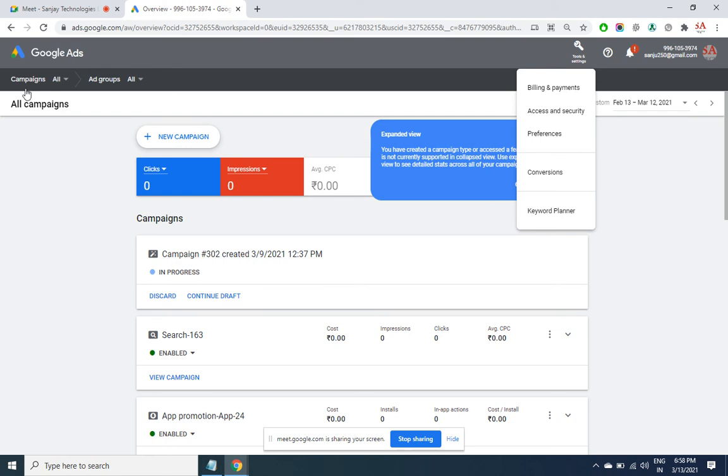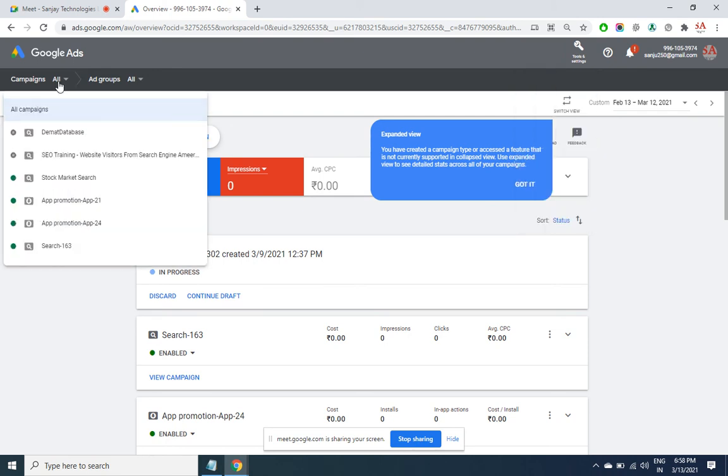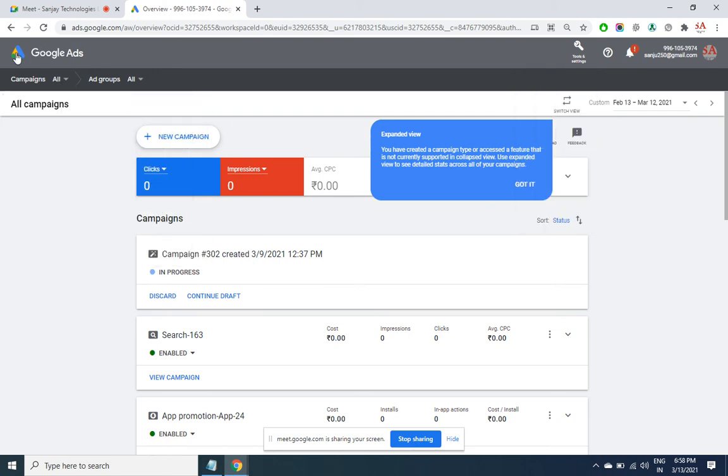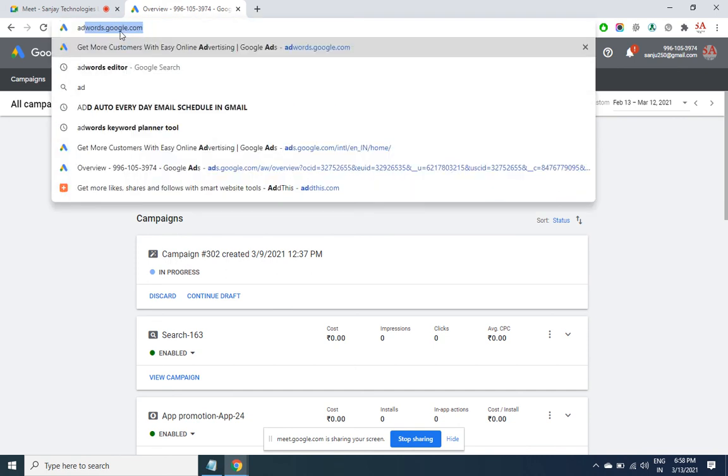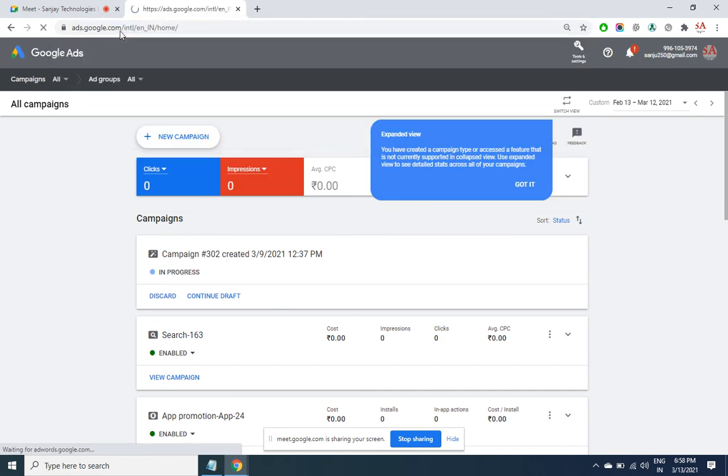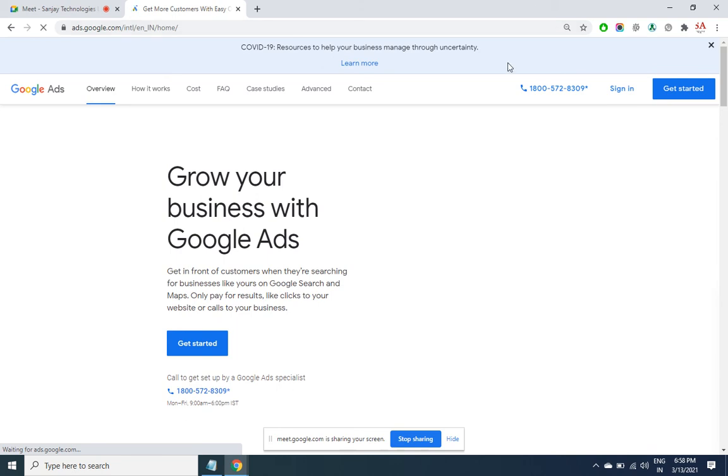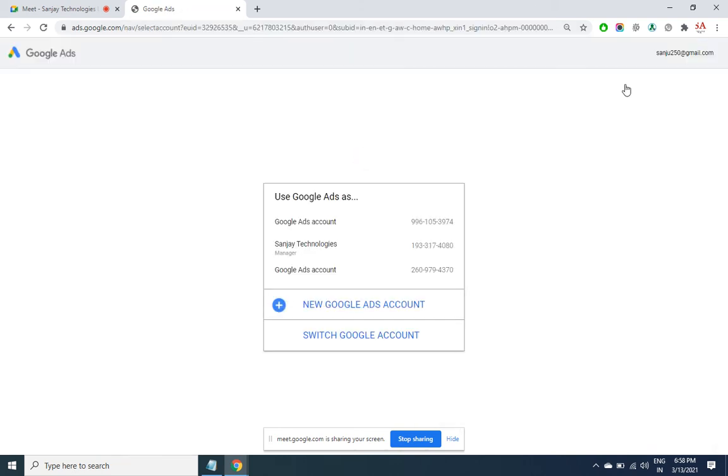Why is it not showing the other menu items? So now and then I talked about the conversions, goals and all that. Let us see how do we create one.